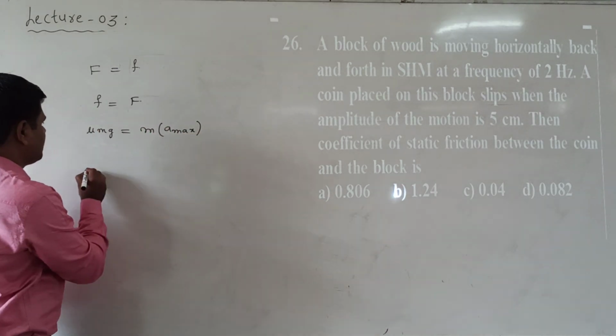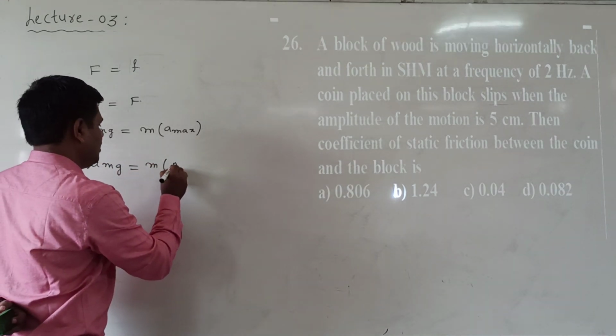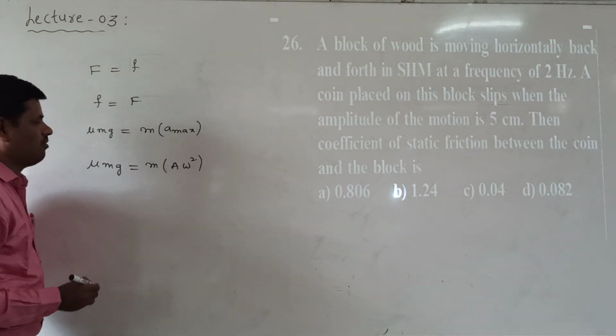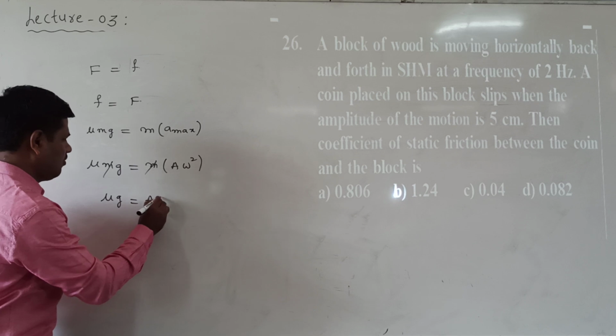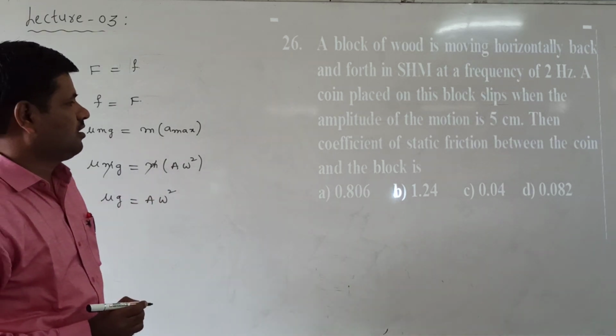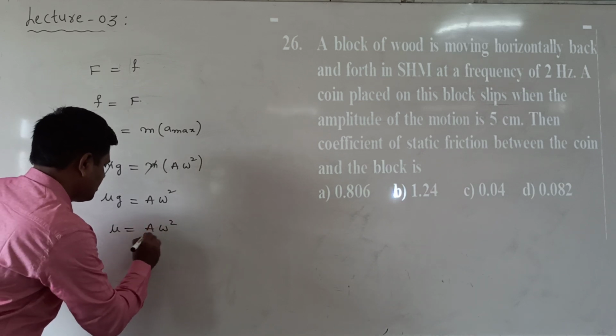Now what is here? I take μmg equal to m into ω² A, where A is considered as the amplitude. Now m cancels. μg is equal to Aω². What is being asked in the problem? Friction is asked here. μ is equal to Aω² by g.